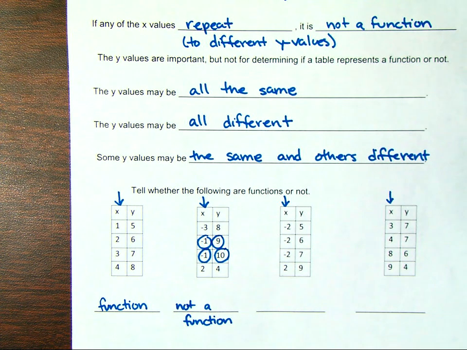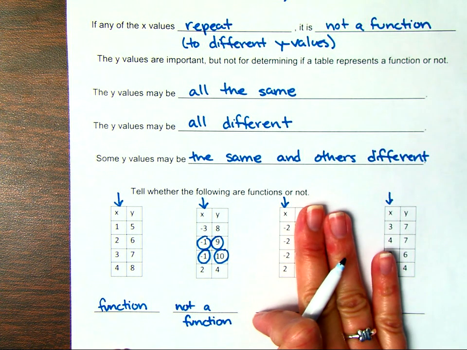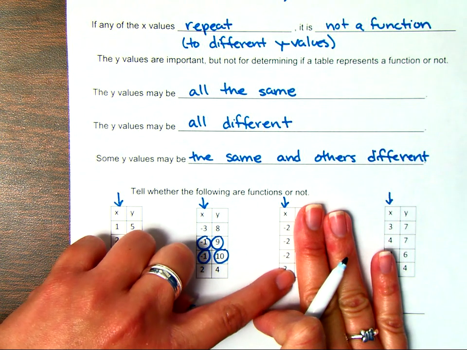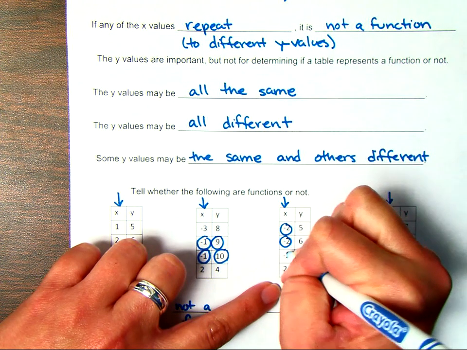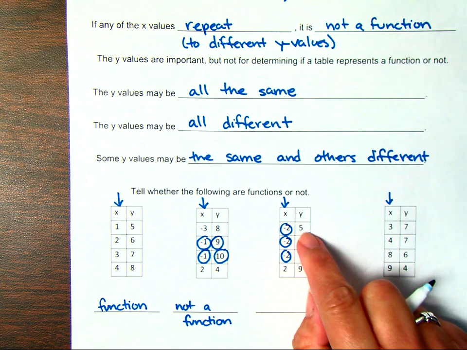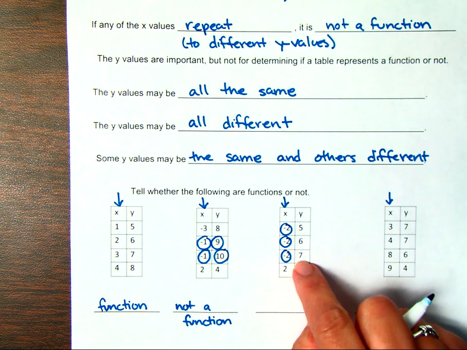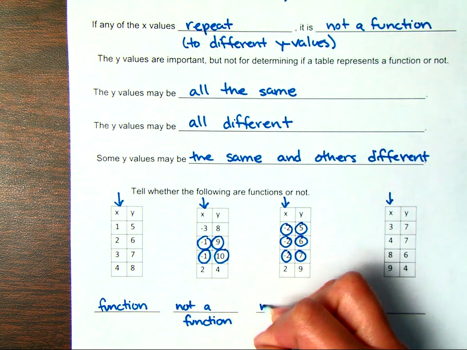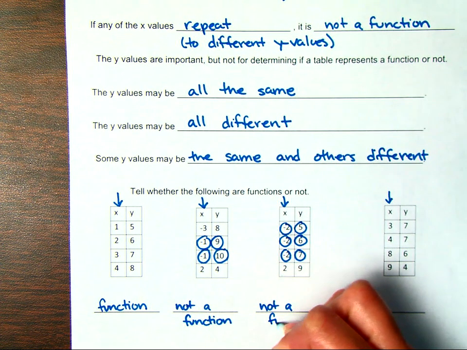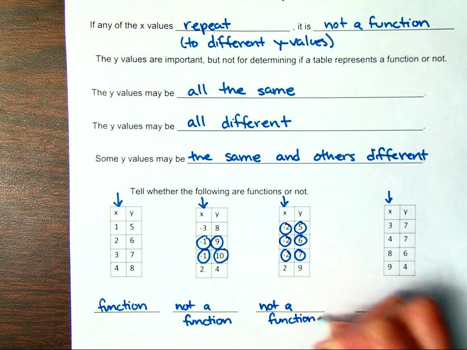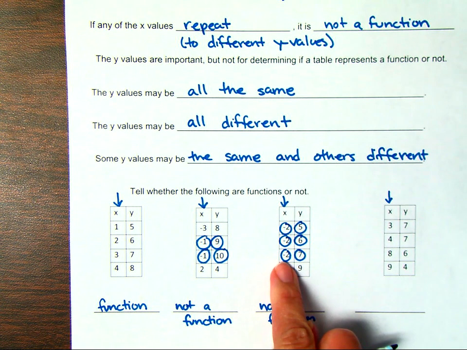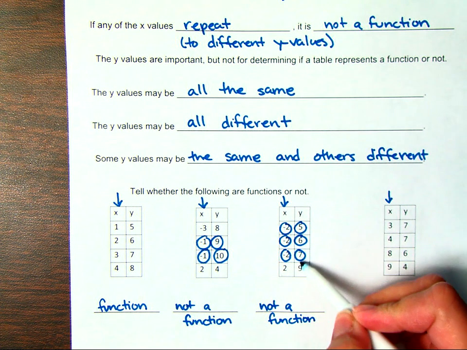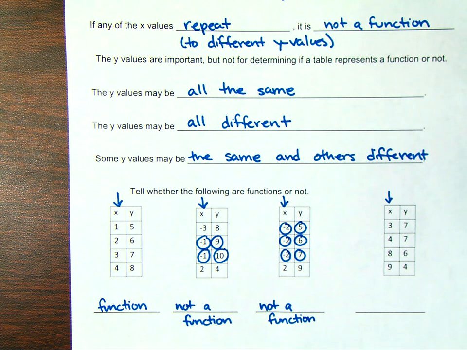All right, so let's keep going. The x values are all negative 2, the first three, and then this one's positive 2. So all of these x's are the same. Are their y values different? They are. Because they are different, we say that it is not a function. Again, it is only a function if the x value is matched to one and only one y value. All these y numbers are different, so therefore it's not a function.